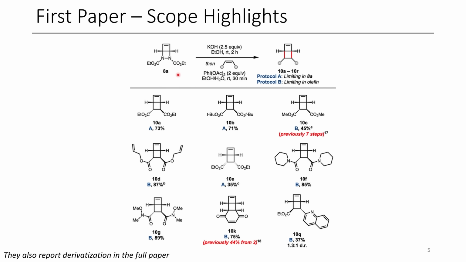Their paper demonstrates a lot of different examples. You can see these are all Michael acceptor derived, where they're electron-deficient alkenes, and there's even more examples in their paper if you want to see the full list of everything that they try. They also demonstrated some examples with heterocycles. Here's one example I showed here with this quinoline.